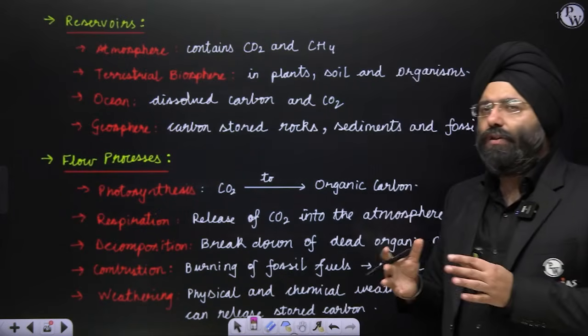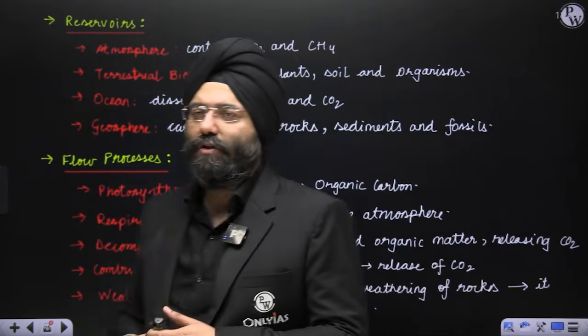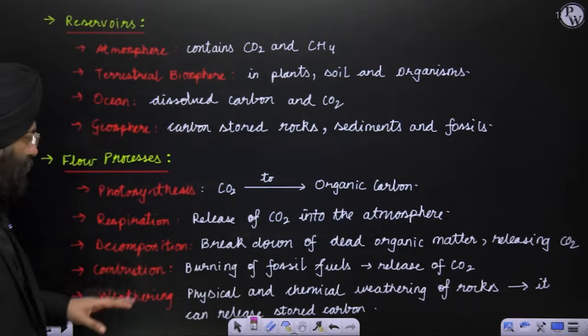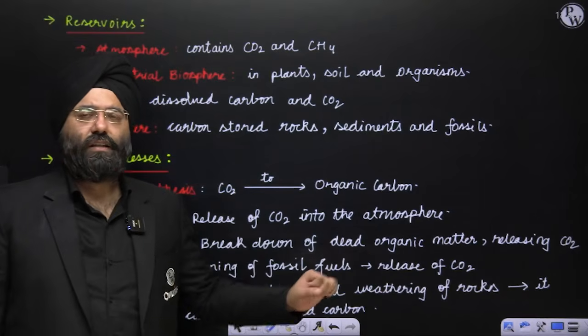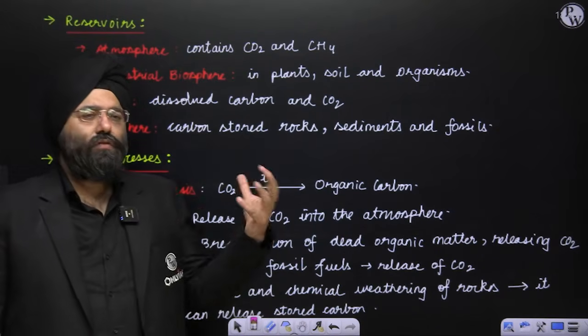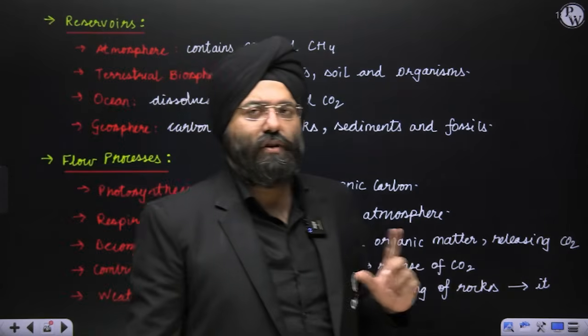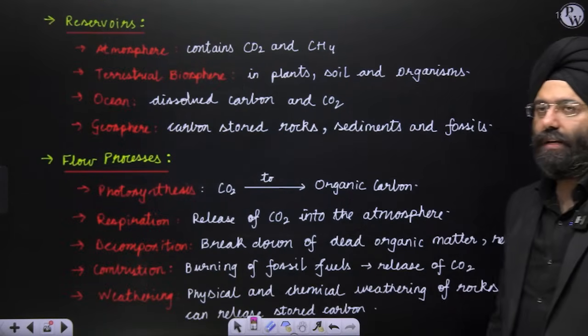Combustion: burning of fossil fuel, through which gases like carbon dioxide and carbon monoxide are also released. Weathering: this is the physical and chemical weathering of the rocks, through which you know that the stored carbon can be released from the rocks. So that is also under the dimension of weathering, right?